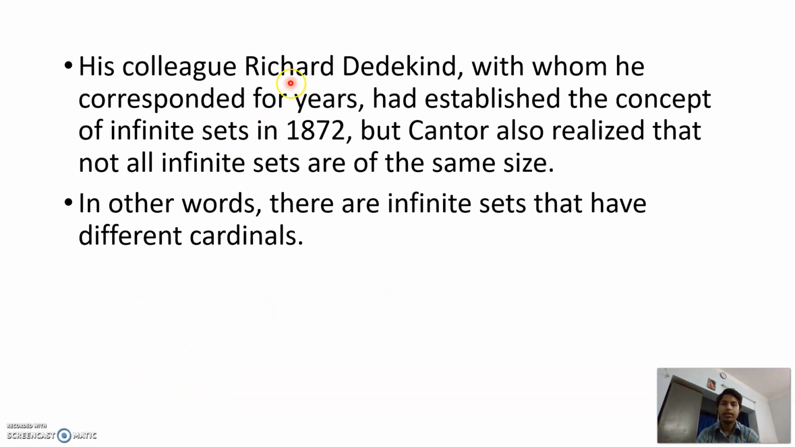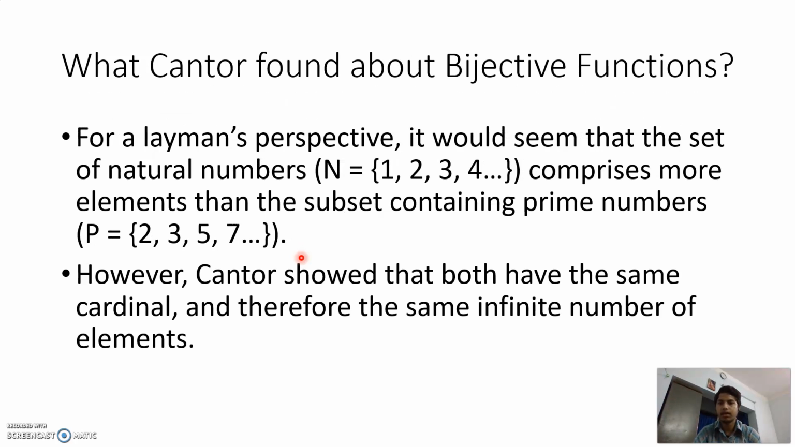His colleague, another famous German mathematician, Mr. Richard Dedekind, with whom he corresponded for years, had established the concept of infinite sets in 1872 only. But Cantor also realized that not all infinite sets are of the same size. In other words, there are infinite sets that have different cardinals. That is very confusing, no?